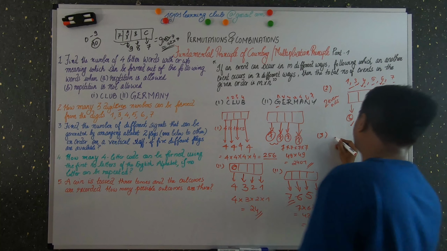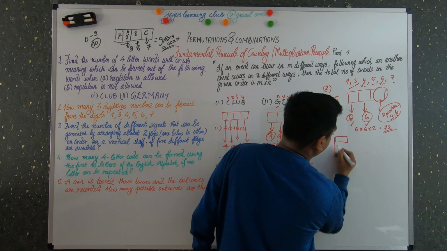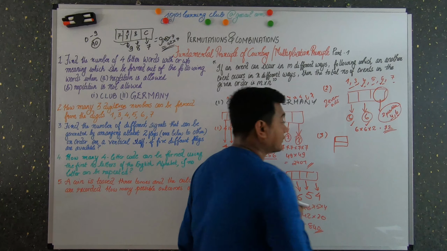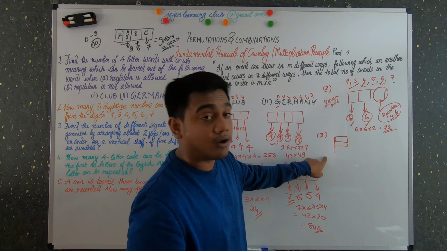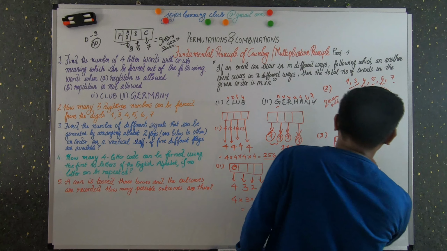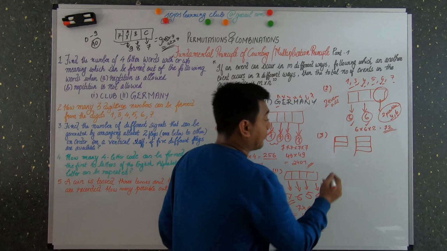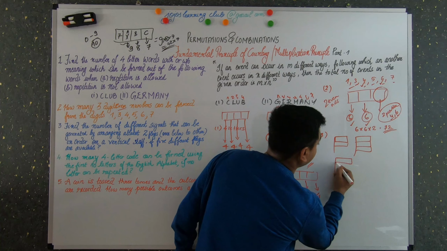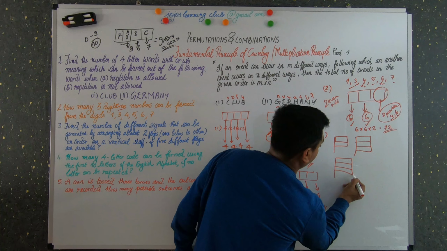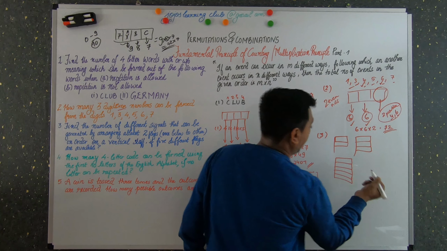That is, they have one post like that, and in that at least 2 flags should be arranged one below the other. The other possibility is what? Again, 1, 2, 3 flags can be arranged.